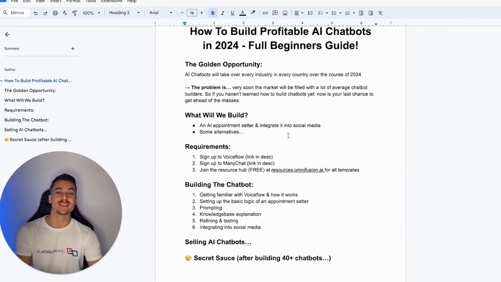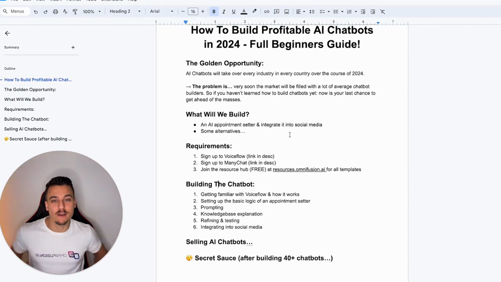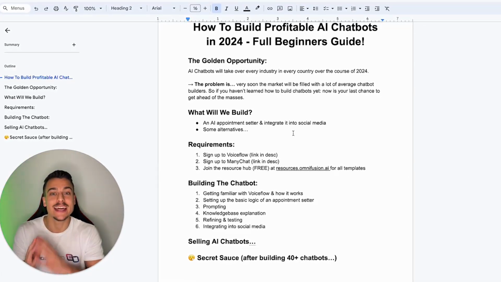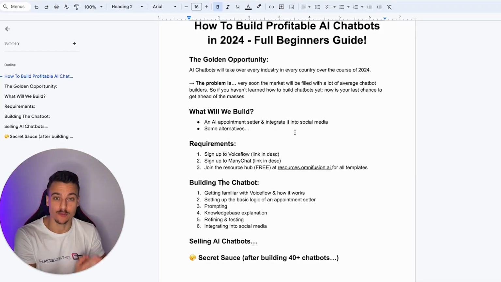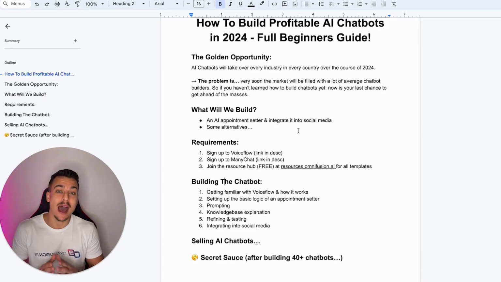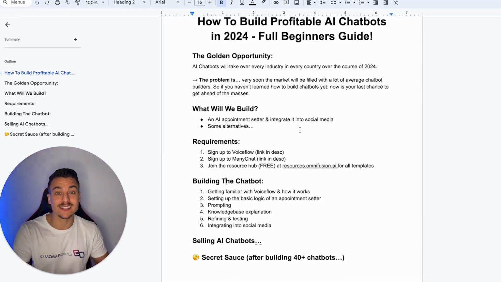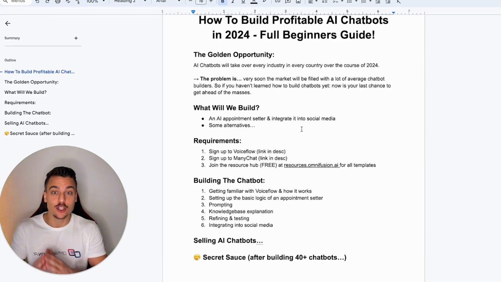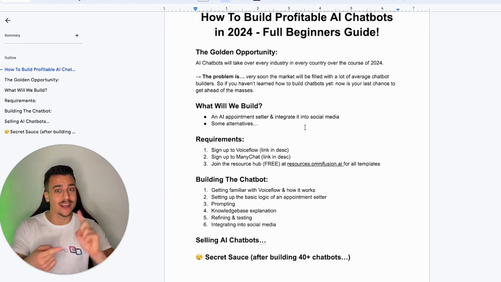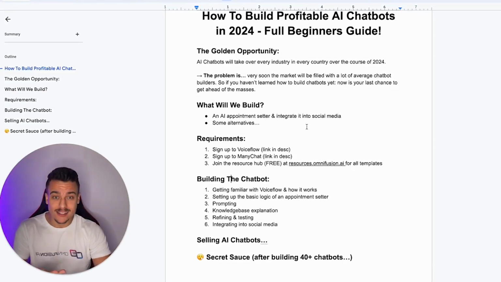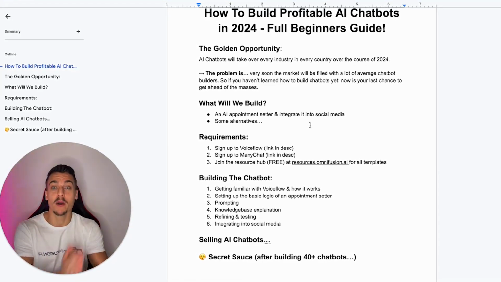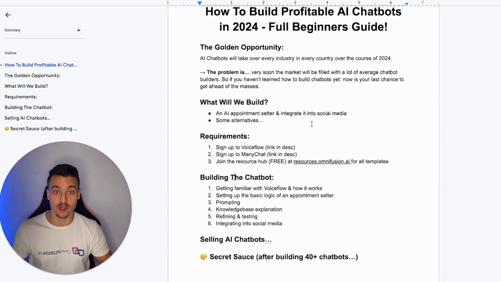Now, what are we going to be building today? And this is actually a big use case which we have found in our agency. We are going to be building an AI appointment setter, and we're going to integrate this appointment setter into social media platforms. This is a massive industry and a massive use case. People who hire appointment setters for their business will pay you a lot of money to replace their appointment setters, streamline the process, and have an AI inside of their Instagram DMs, Facebook Messenger, WhatsApp, which replies to incoming messages 24/7 and books appointments for them on autopilot. So that's what we're going to be building today.